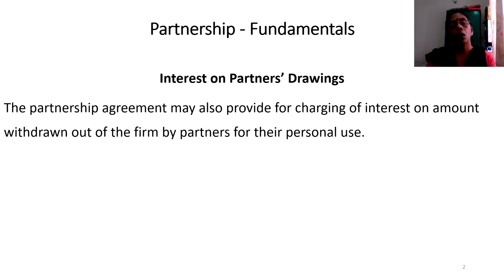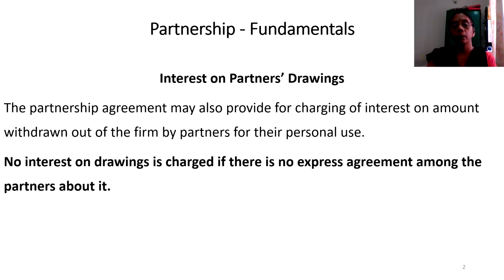Here also understand, students, that only when the partnership agreement provides for the levying of interest on drawings, then only interest on drawings can be levied. Otherwise, in the absence of a partnership deed, the firm will not be able to collect any interest on the money withdrawn by any partner. No interest on drawings is charged if there is no express agreement.